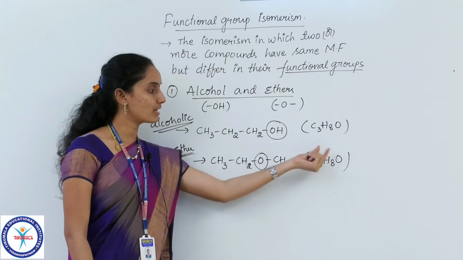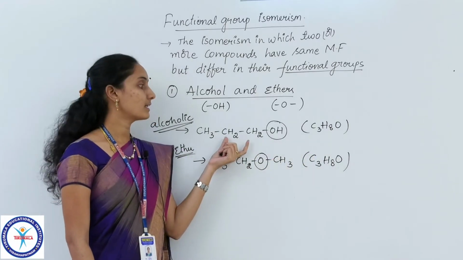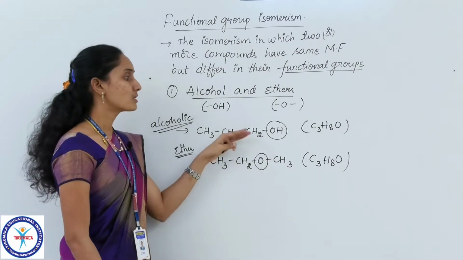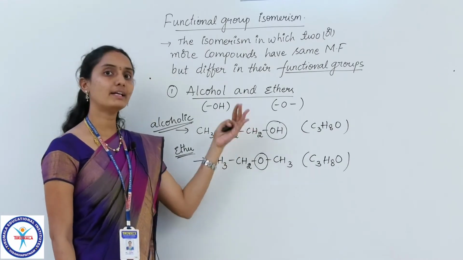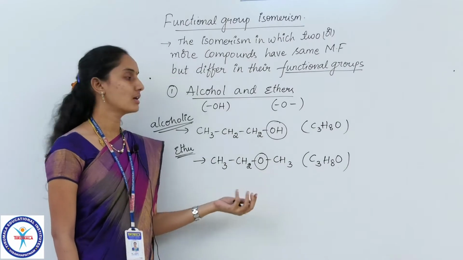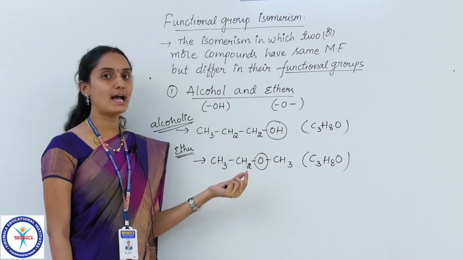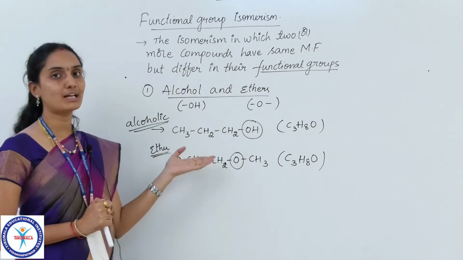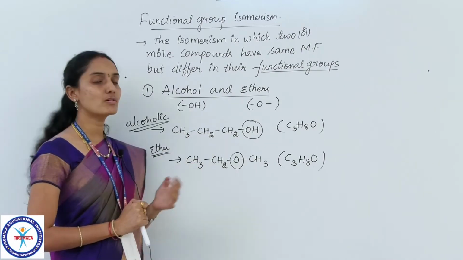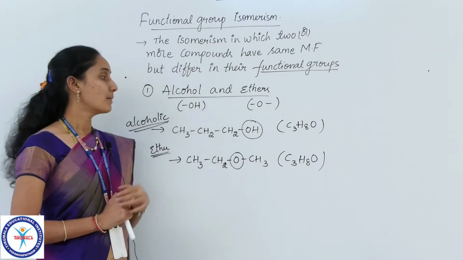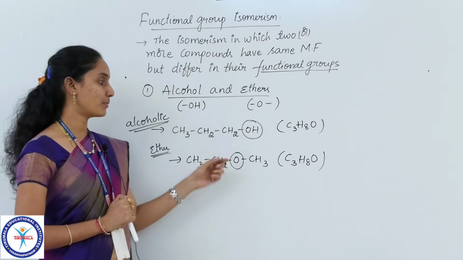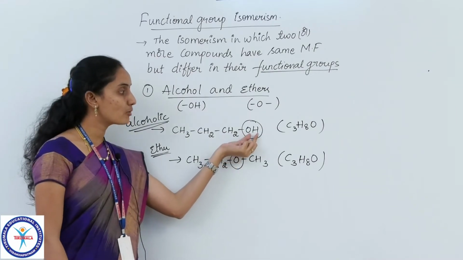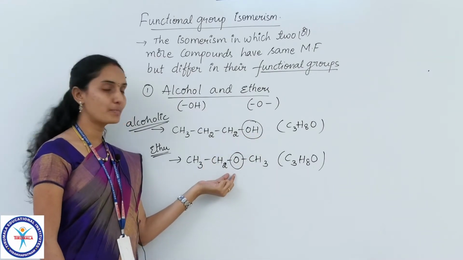As we defined in the isomerism definition, if any two compounds have the same molecular formula but differ in their chemical properties, then such compounds are said to be isomers. The difference in chemical properties here is due to the difference in the functional groups. Here the functional group is OH, here the functional group is ether.